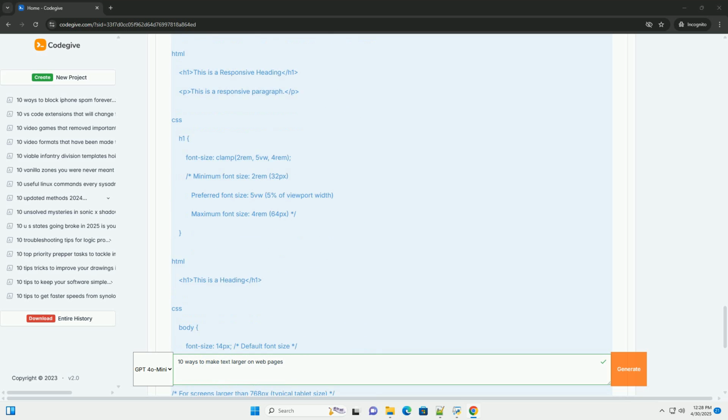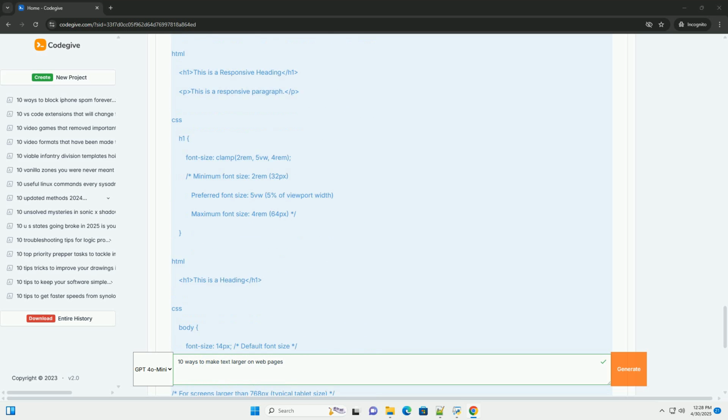When to use: for headings or elements where you want the text size to scale dramatically with the screen size. Often combined with media queries to prevent extremes.